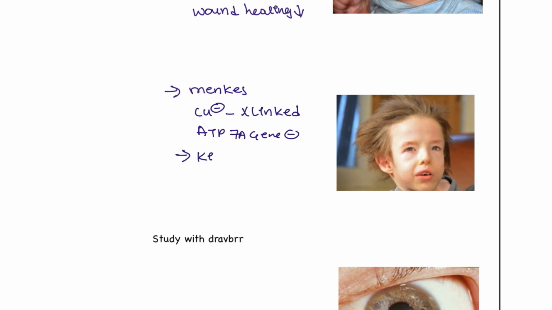Okay, next, this is the copper condition, Menkes disease. Copper is deficient here, and it is an X-linked condition, the ATP7A gene is deficient here. The patient presentation will be kinky hair, mental retardation, and hypotonia.